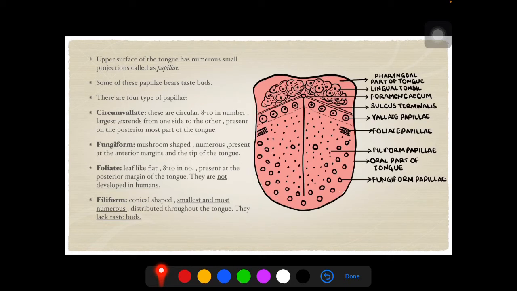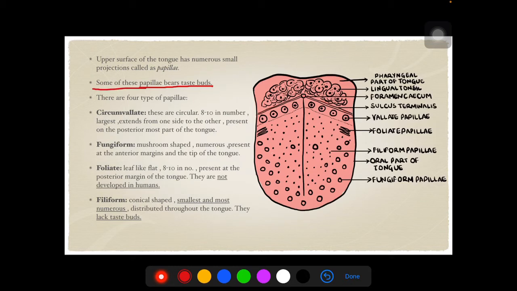The upper surface of the tongue has numerous projections called papillae. So there are different sorts of papillae present on the tongue. Some of these bear taste buds. This is again an MCQ question: where are taste buds present? On the tongue, only some of the papillae bear taste buds, not all of them.